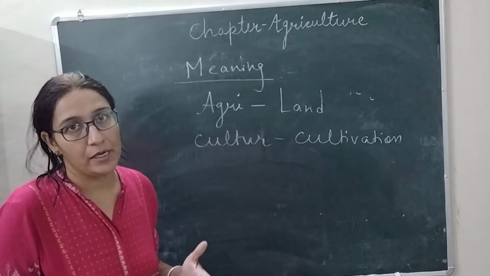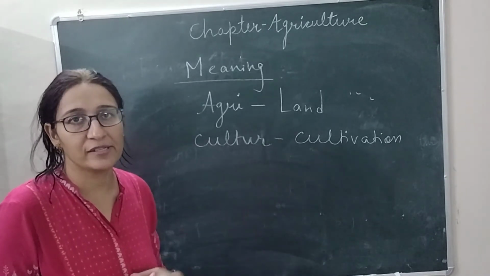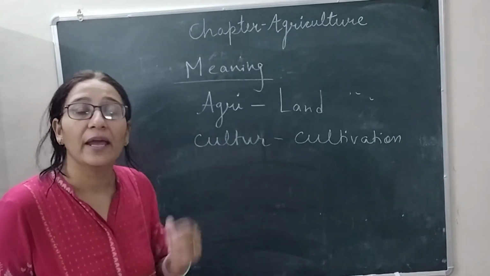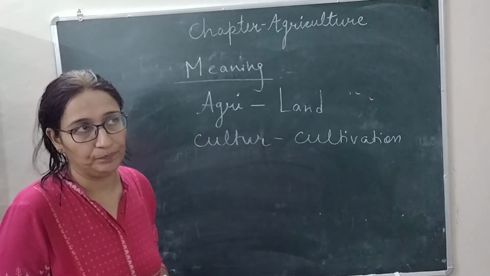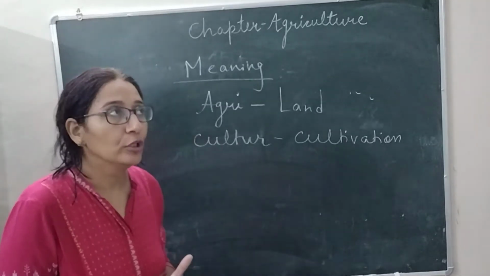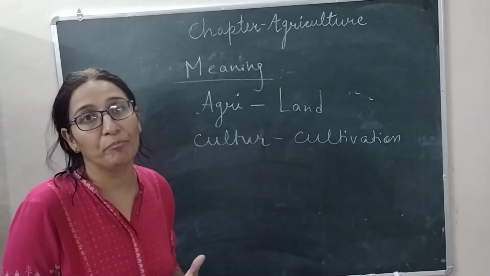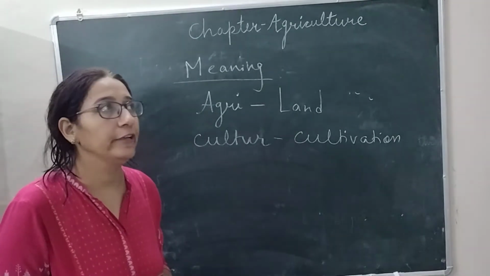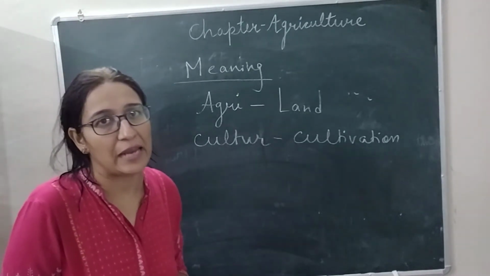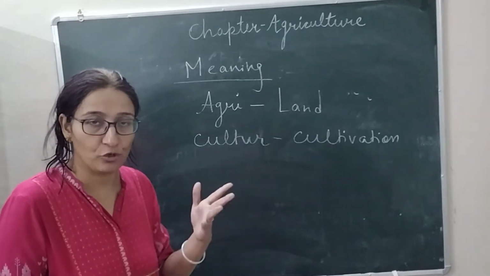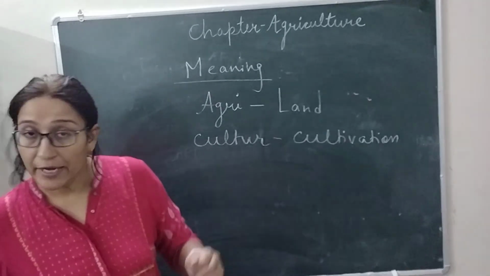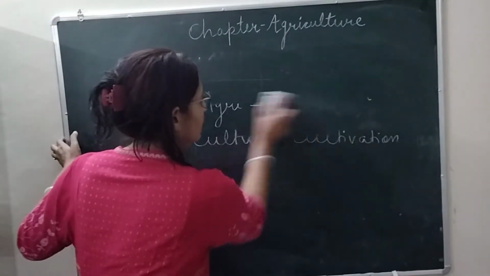Most of the industries, like the cotton textile industry and jute industry, are dependent on agriculture for raw material. From agriculture we get food, that we know. Third, agriculture provides employment to a number of people. And we grow different types of crops on agricultural land: food crops, cash crops, fiber crops and beverage crops. Okay, now let's start with the problems.